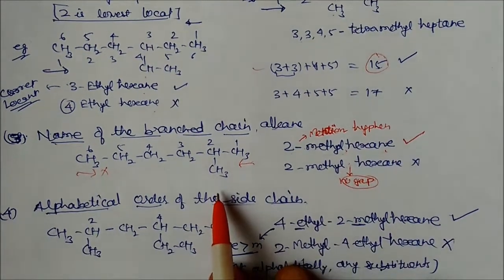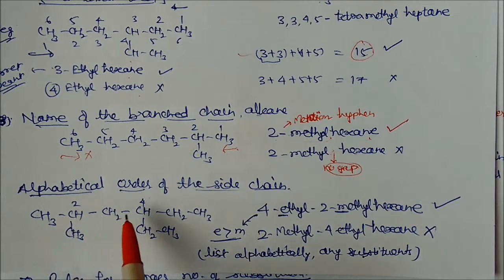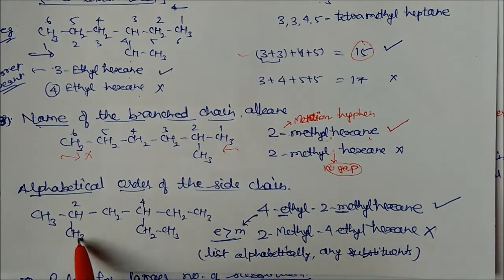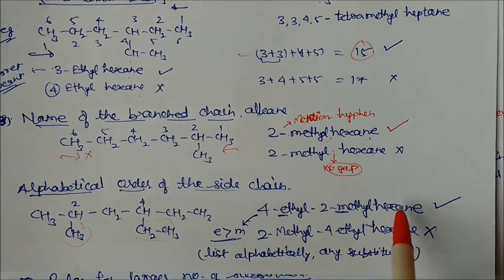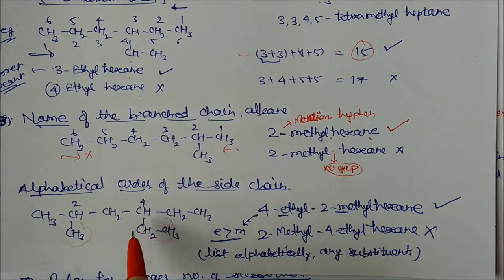Next is the alphabetical order of the side chains. Here we can see the carbon chains. These are the second locant and the fourth locant. This is your methyl and this is your ethyl. Now we can write 4-ethyl-2-methylhexane, or we can write 2-methyl-4-ethylhexane. If you count from this side, this will be 2-methyl-4-ethylhexane.